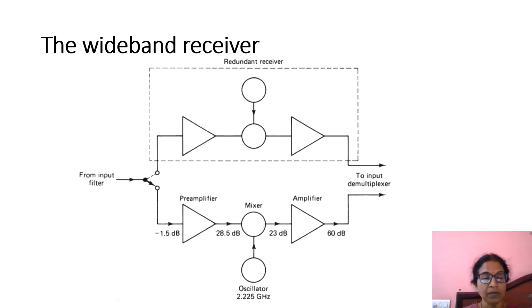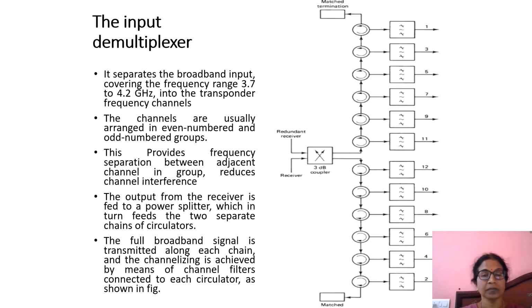The incoming 5.925 gigahertz signal gets mixed with it, and they are subtracted, and you get an output signal of 23 dB, because there are some losses in the mixer. This 23 dB is once again amplified, and it becomes 60 dB. The signal is down converted and sent to the input demultiplexer.